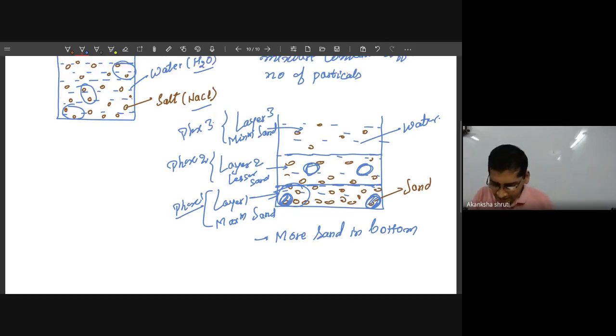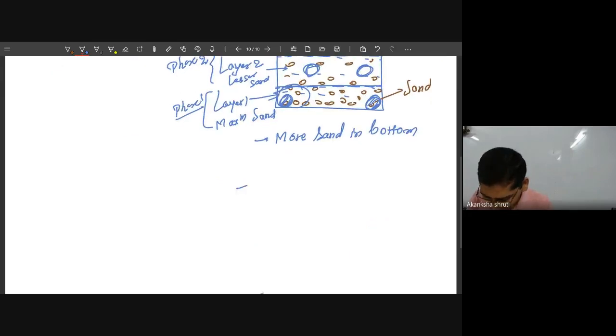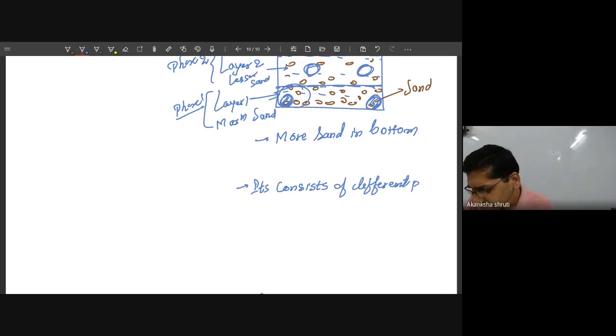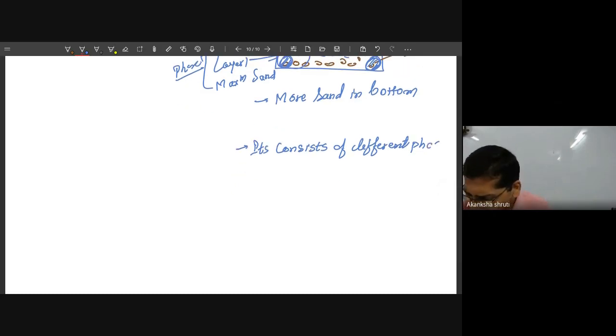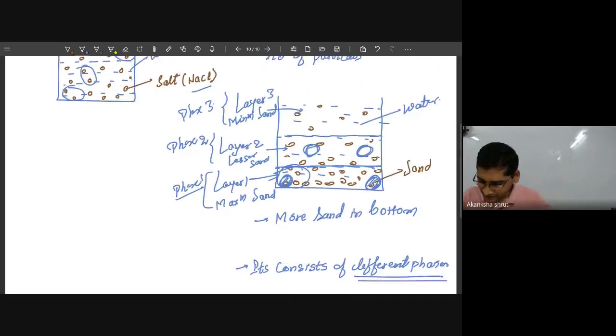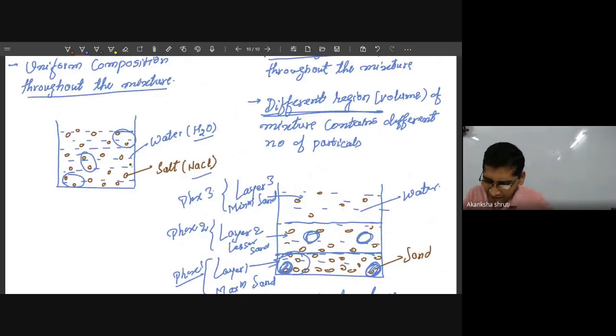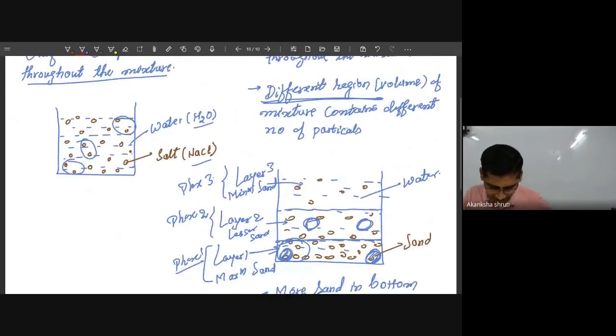The third characteristic of a heterogeneous mixture is that it consists of different phases. Different phases means different numbers of particles are present in different layers, so these phases are non-uniform. These are the important things.